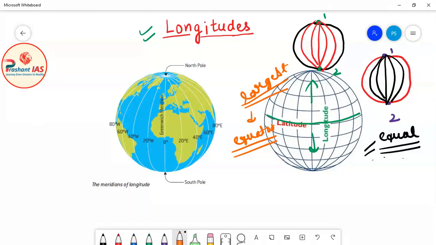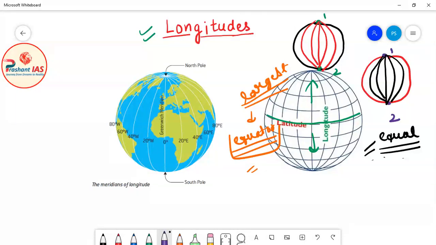The equator was the largest latitude, and all other latitudes on the earth are smaller than the equator. So we declared that the equator is our reference latitude.